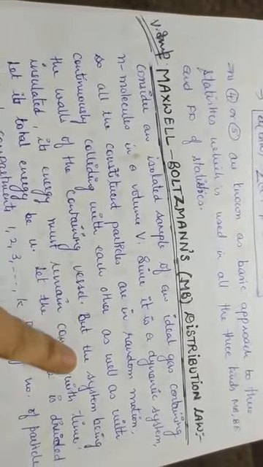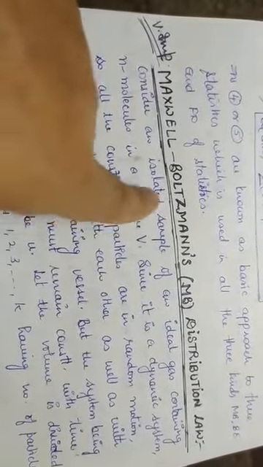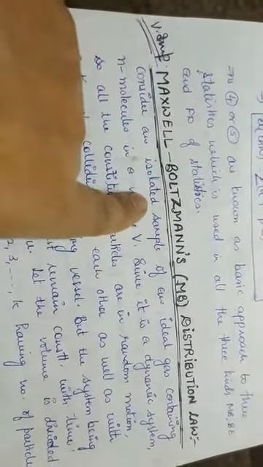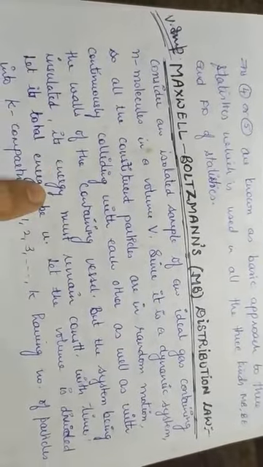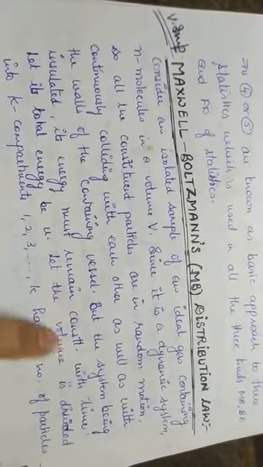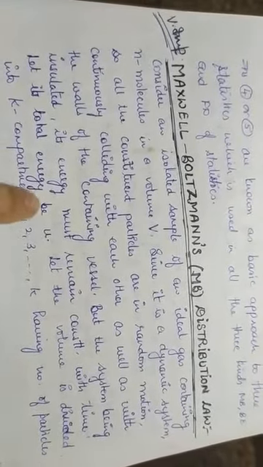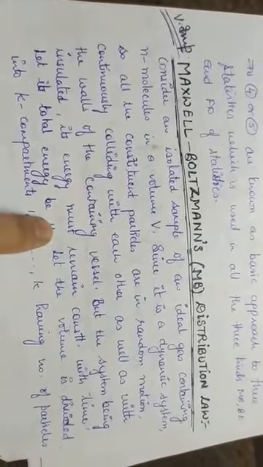Now but the system being insulated, see I have supposed over here the isolated sample. That means the system is insulated from its surroundings, so its energy must remain constant with time. Let its total energy be U. This is the total energy of the system.